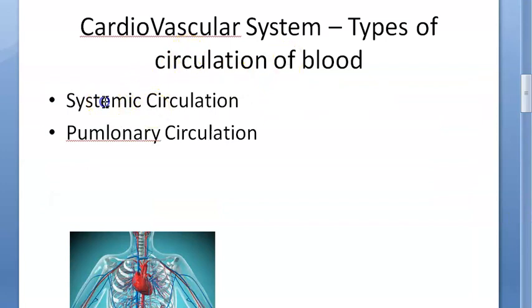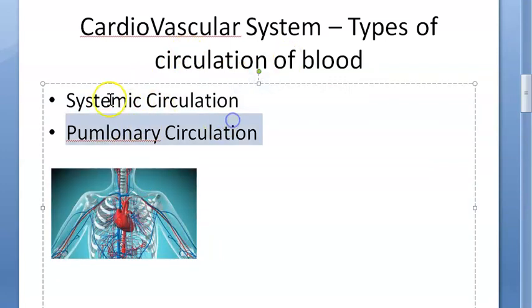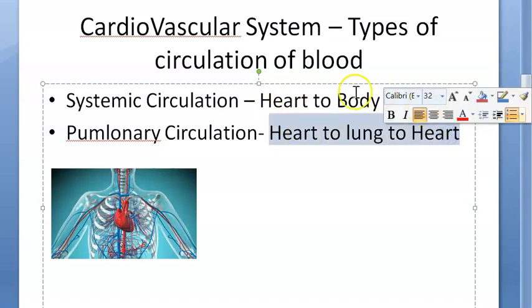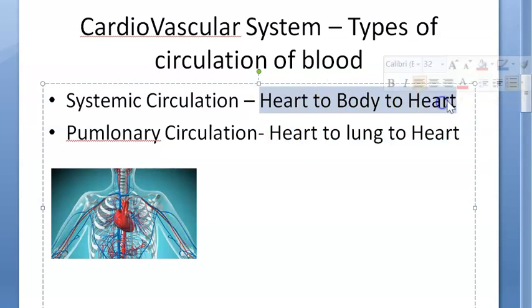Now, there are two types of circulation, systemic circulation and pulmonary circulation. Systemic circulation means it is from the heart to body to back to heart. Pulmonary circulation is heart to lung to heart. Basically here the whole idea is to oxygenate the blood. Once it returns to the heart, it will pump the oxygenated blood to the body, and the body will use this oxygenated blood and return the deoxygenated blood to the heart.